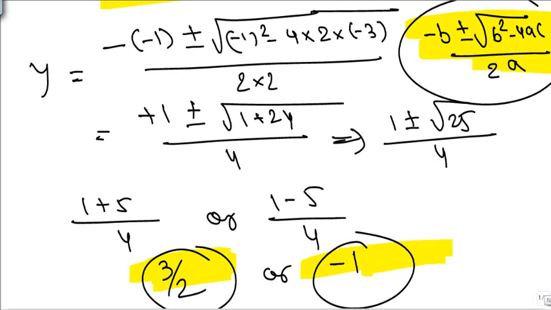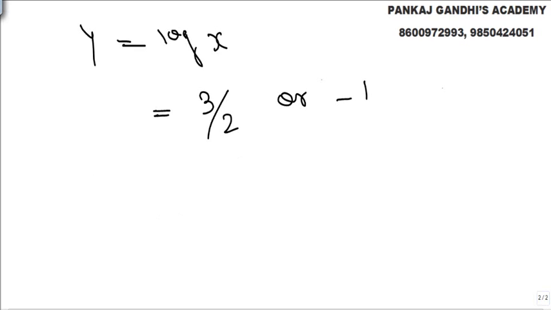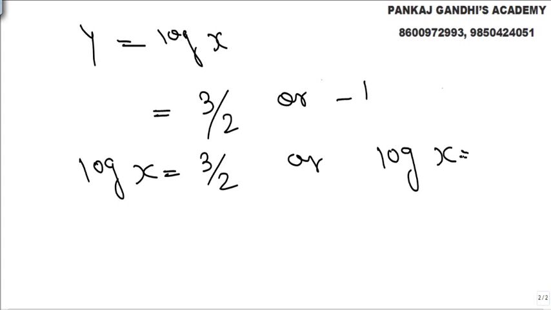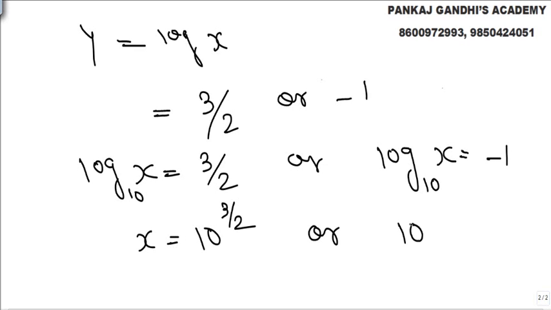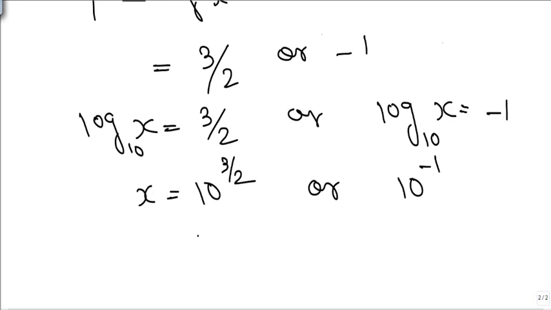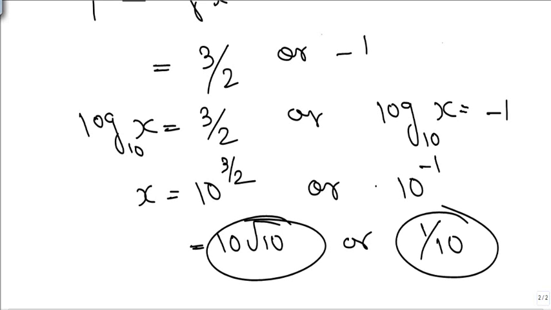Now, what we know is log x is equal to 3 by 2 or minus 1. Means either log x is 3 by 2 or log x, obviously by default base is 10, equal to minus 1. So x is 10 raised to 3 by 2 or 10 raised to minus 1. So what all we get? Either 10 root 10 or 1 by 10.